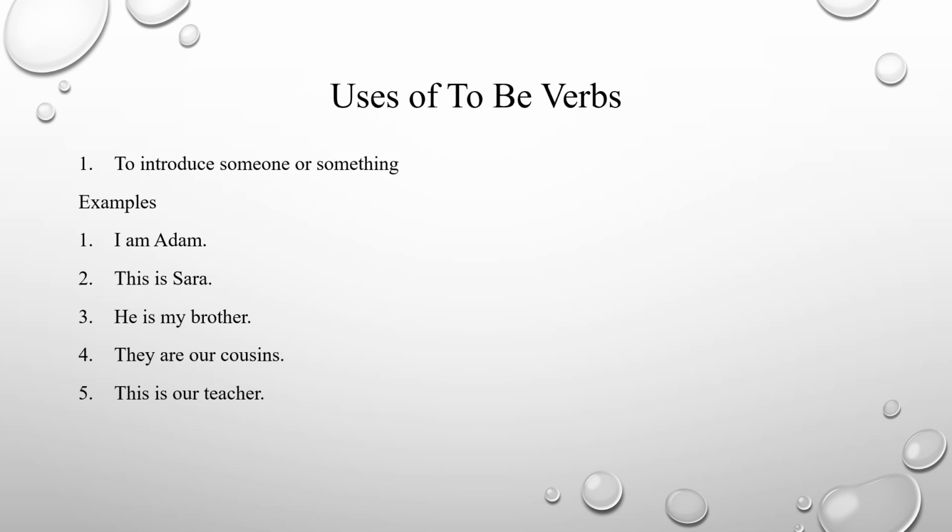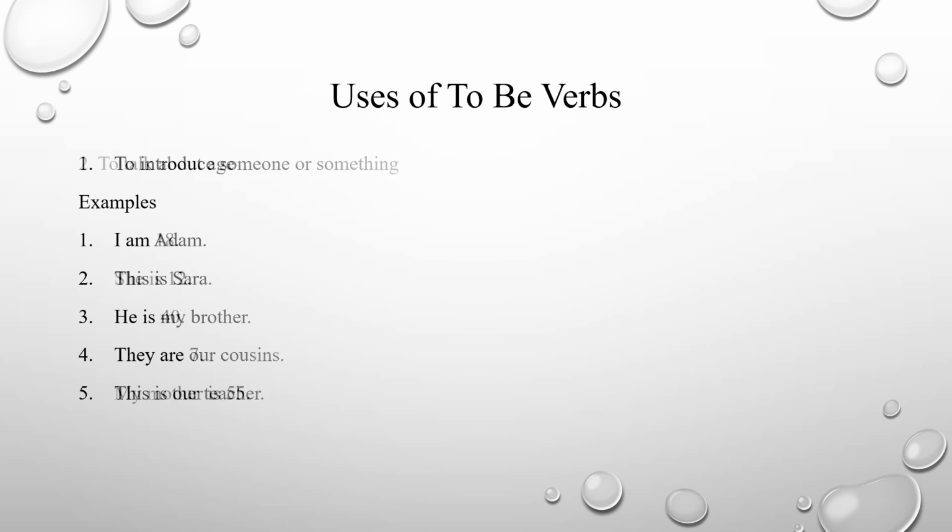The first use: we use to be verbs to introduce someone or something. Examples: I'm Adam, this is Sarah, he is my brother, they are our cousins, this is our teacher. In all these 5 examples, we are introducing people.